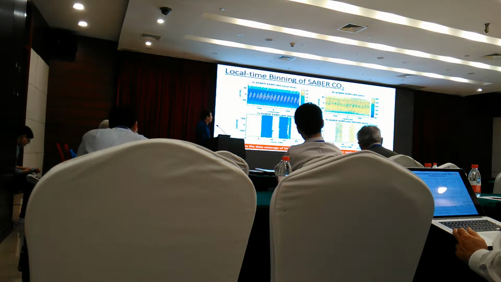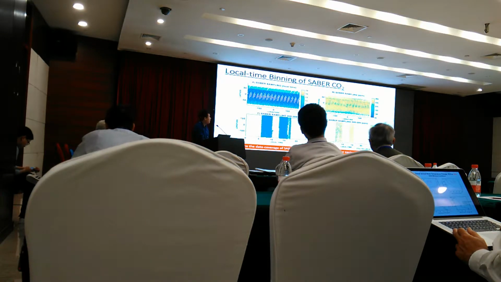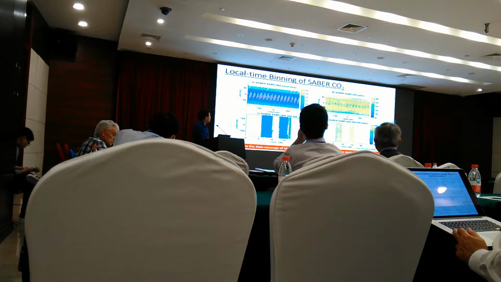So when working with local time variabilities in tides, it's always important to assess the sampling of your observations. So here I show the sampling of SABER CO2 for 60 days, two months, March and April 2008. This plot shows the local time at each data point. This one shows the CO2 concentration at each data point.